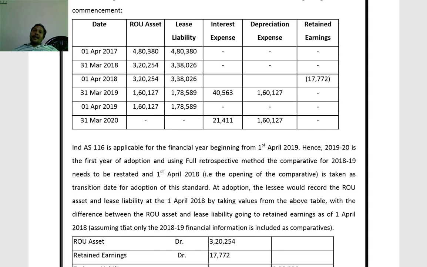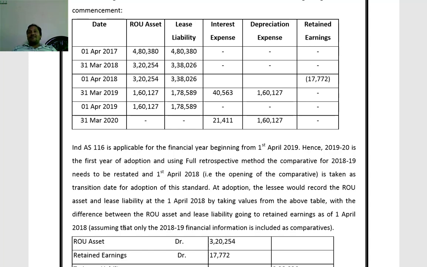Based on that, these values we calculated. Now, actually, Ind AS 116 applicability begins from 1st April 2019. So 2019-20 will be the first year of applying Ind AS 116, or first year of adoption of full retrospective approach, we can say. Then the comparatives we have to give.